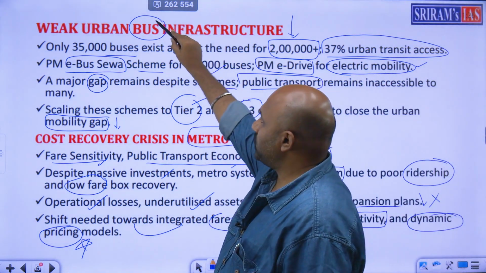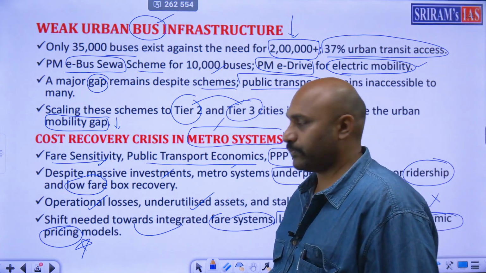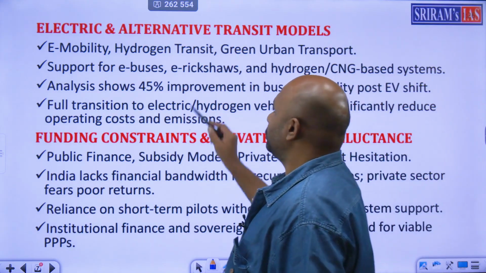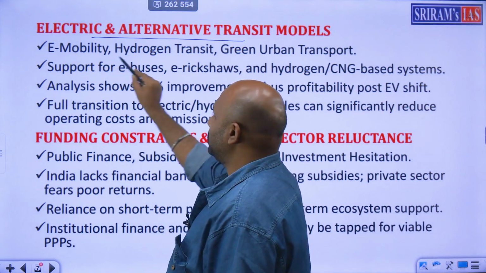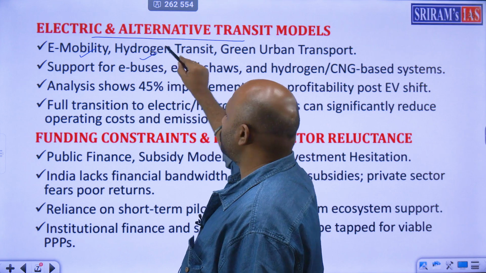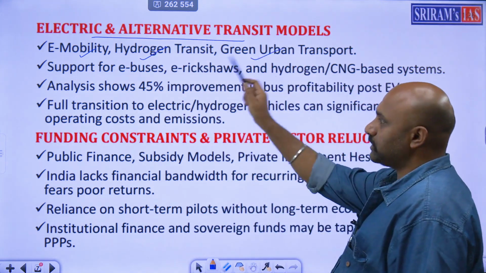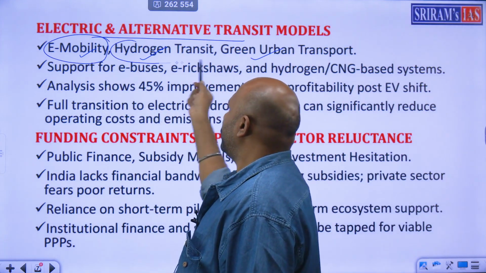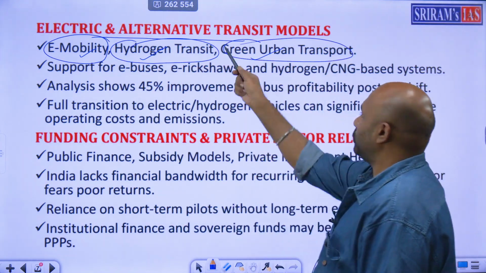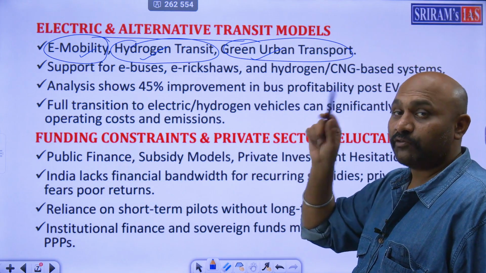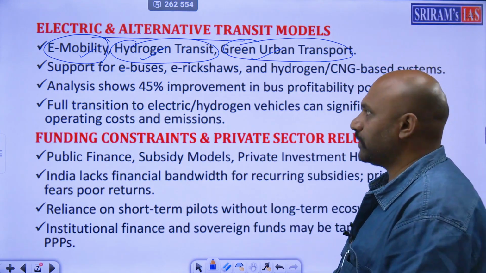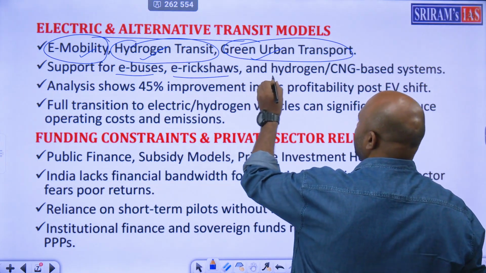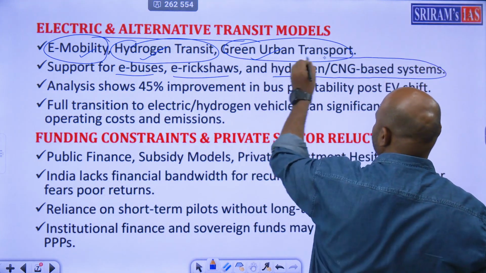First one we spoke about bus, second we spoke about metro. Next. What about electric vehicles? Electric and alternative vehicles, e-mobility concepts, hydrogen transit, green urban transport. These are the focus areas. So please focus on this. E-mobility, hydrogen transit, and green urban transport. These are the major areas that we have to write in our exam. These points must come. So you have to give a big support for e-buses, e-rickshaws, and hydrogen CNG based systems.